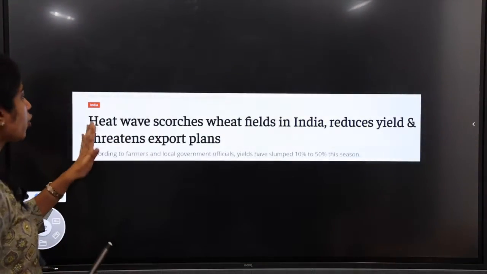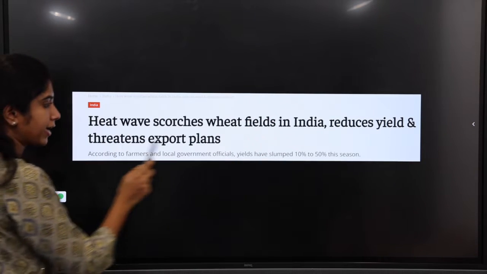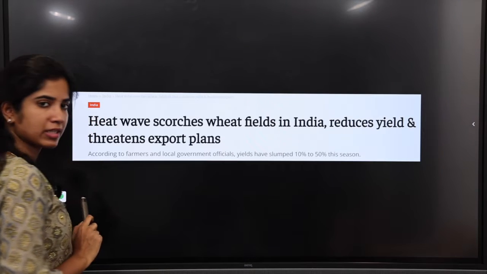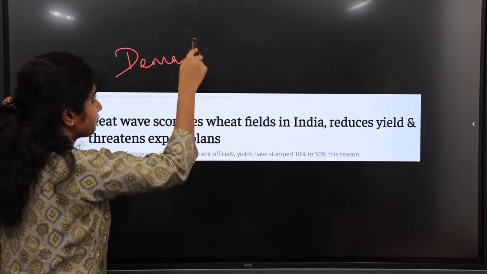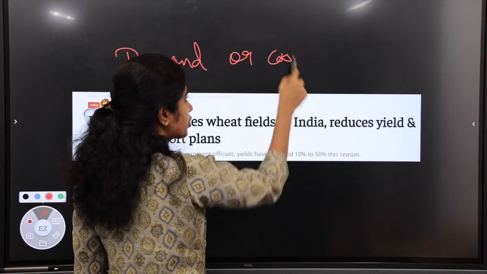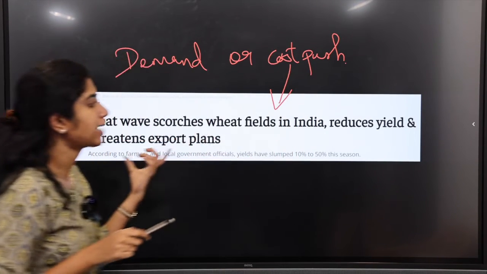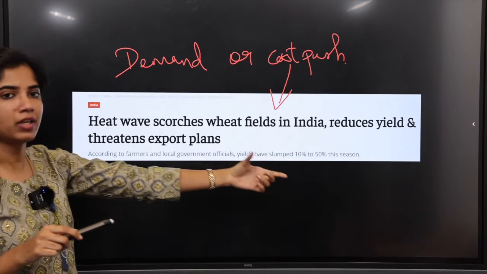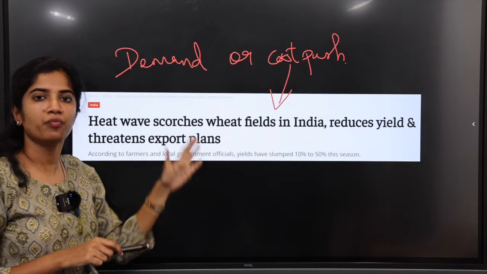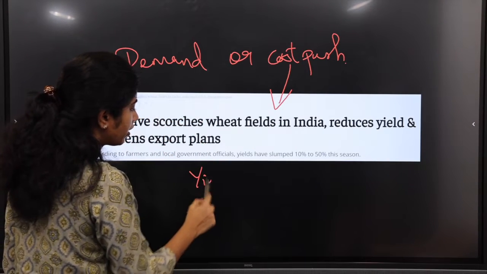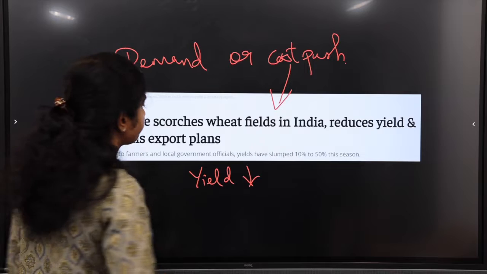So other thing, heat wave scorches wheat fields in India, reduces yield and threatens export plans. So what do you call this? Demand pull or cost push? This is cost push, because on the supply side we are not talking anywhere about the demand. Here the supply side heat wave is hitting the wheat fields in India. So the wheat yield is obviously reducing. So supply is getting reduced here. So obviously cost will be pushed.